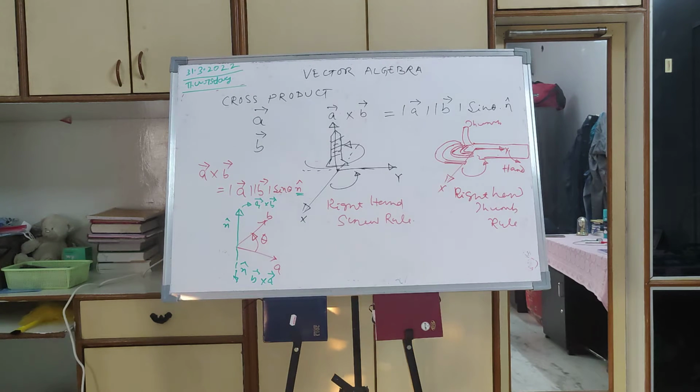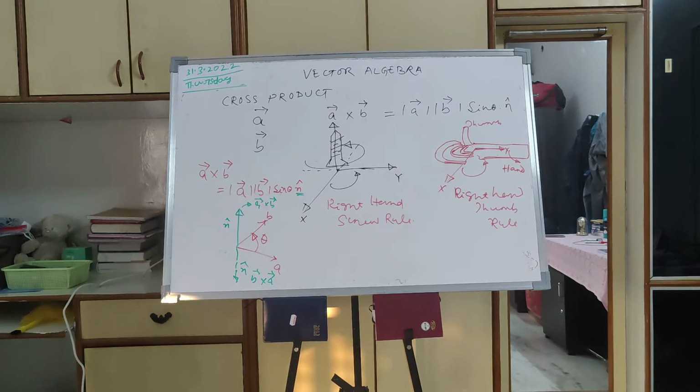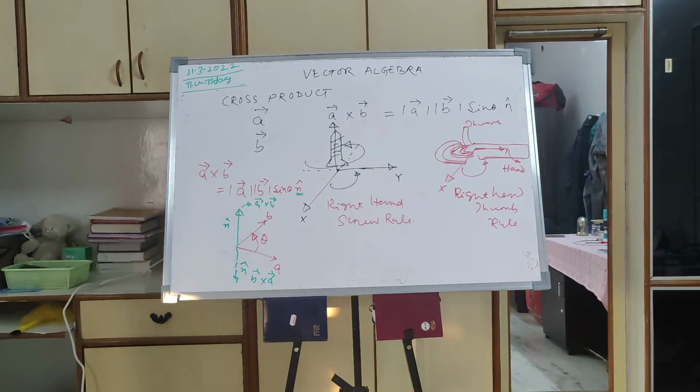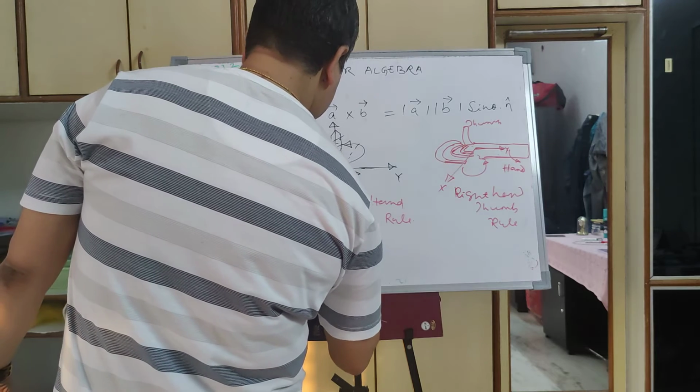So if either A or B is 0, then A cross B is 0. See, if A or B is 0, then A cross B is 0, no doubt about it. Because the magnitude of A will become 0 and this will become 0. Okay, so what are the characteristics?